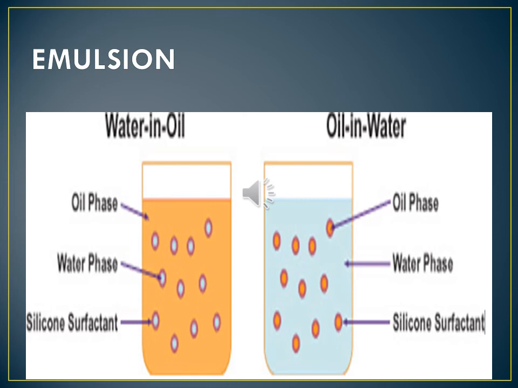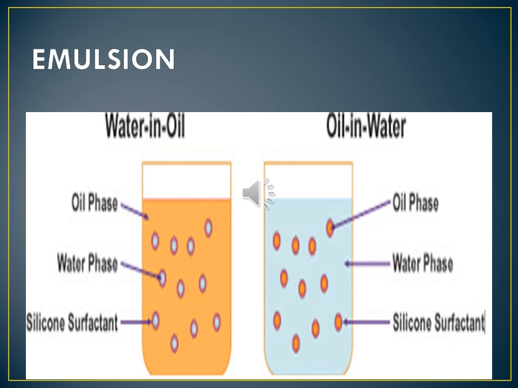Water in oil, oil in water. One liquid is water, another liquid is oil.